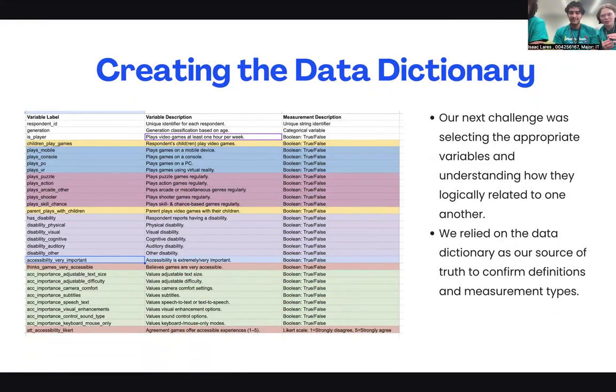Our next challenge was selecting the appropriate variables and understanding how they logically related to one another. We relied on the data dictionary a lot for both definitions and also the variable label to reference. You will see this in our next slide where we used whiteboards.